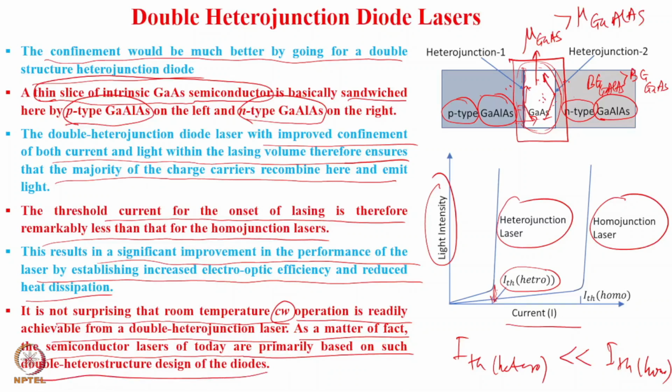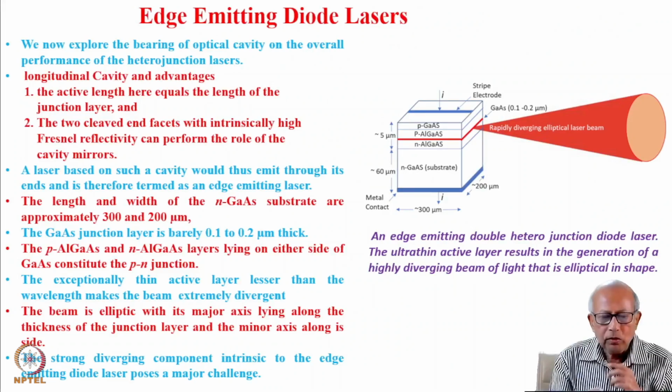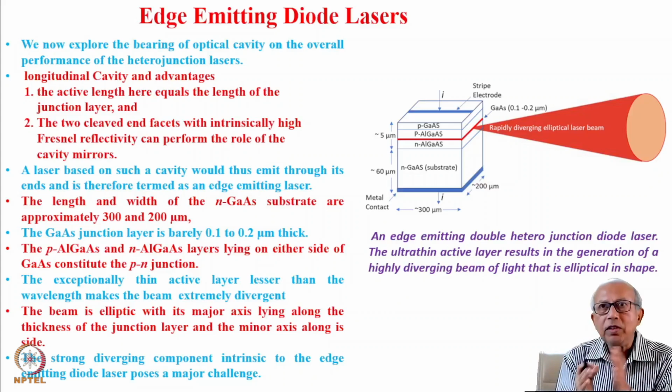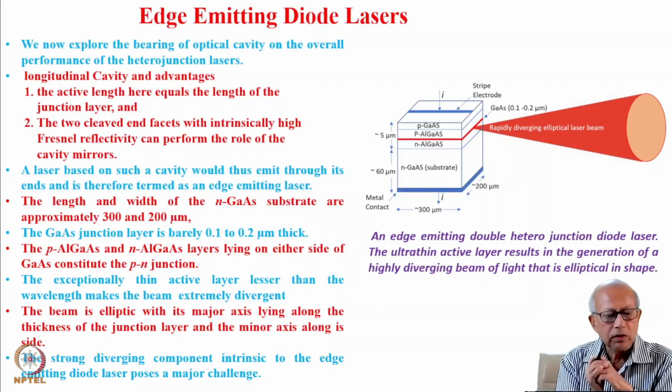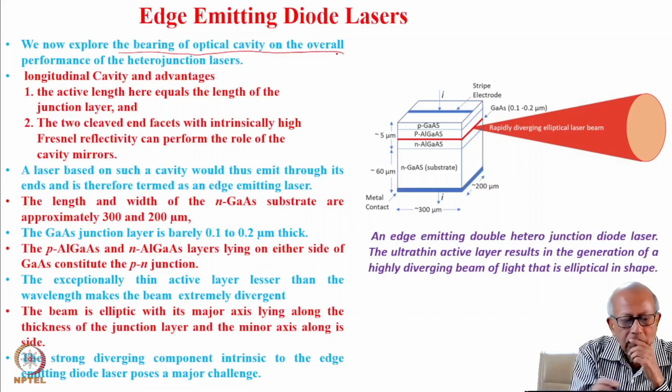So with this understanding of homo and heterojunction diode lasers, we can now turn our attention to the role of the cavity, and how different cavities can be designed for the operation of such a diode. So we now basically explore the bearing of the optical cavity on the overall performance of the heterojunction laser.